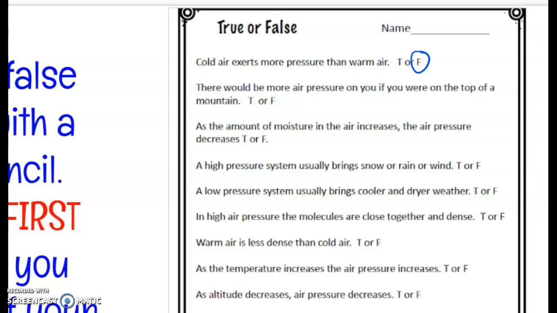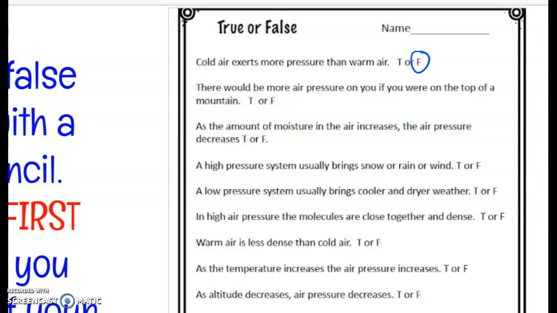The way one video that we watched in class described it was, if you picture a huge stack of eggs, every egg that you pile onto the next egg is going to create more pressure coming down. So if you're in a lower area, you're going to have more eggs to get to the same place as if you're in a higher area like a mountain range. The higher area is obviously going to have less air pressure than the lower area. So you're going to have high air pressure in low altitudes. It's going to be nicer and sunnier. And then in high altitude, you'll have warmer air pressure. So that first one is false.